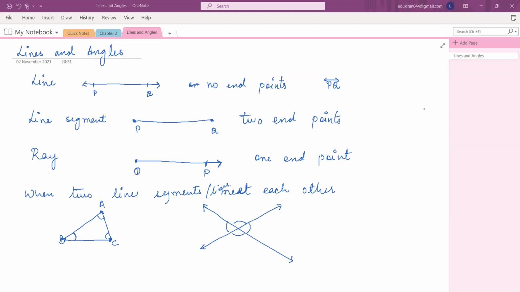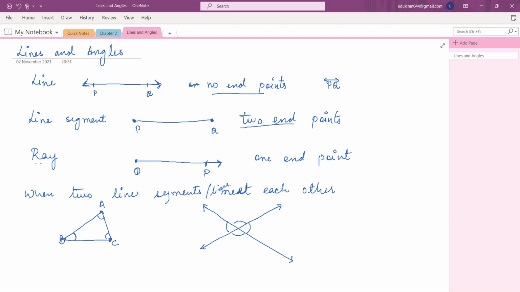Actually, I wanted to give you a revision in this class. I'm not going to start anything new. This is your first class with me, so I want to start from the very basics. The name of the chapter is lines and angles. First thing, what is a line? A line has no endpoints, and we draw a line like this, with arrows on both sides. The next thing is a line segment. It's a part of a line, so it has 2 endpoints, right, Miraj? Yes, ma'am. This is how we draw a line segment.